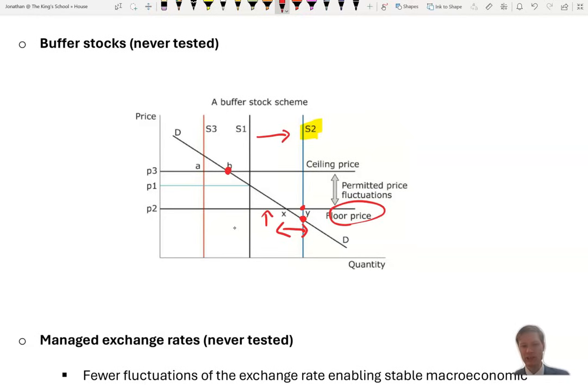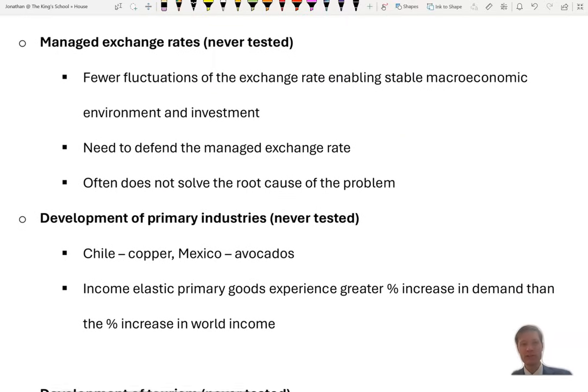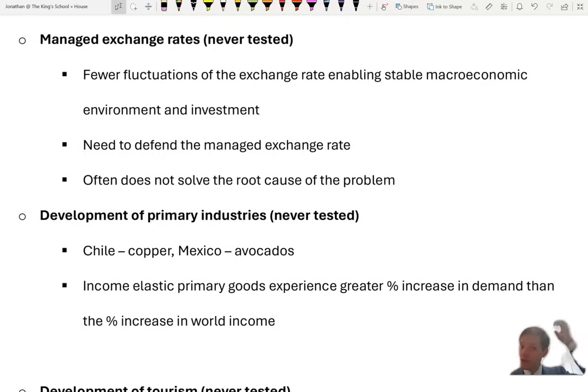As you could with managed exchange rates as well, you're going to have high administration costs. You're going to have distorting of price signals, really important ideas which you could bring in, and therefore not leading to the development that we wanted. Managed exchange rates, I don't think this has ever been tested.